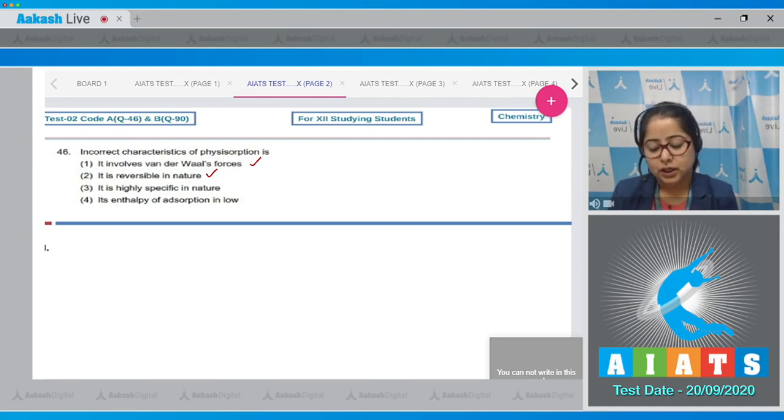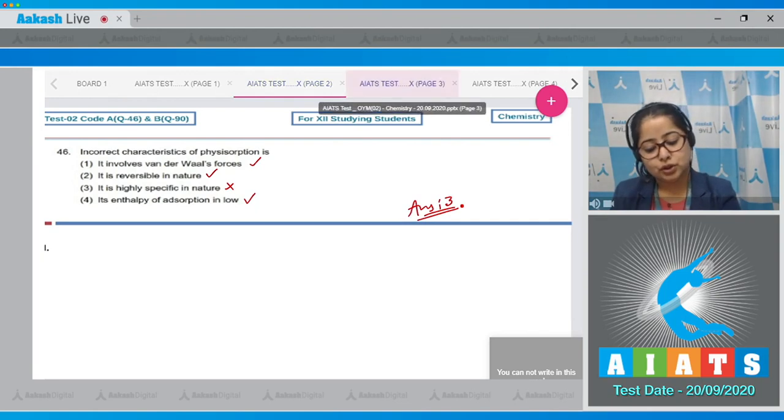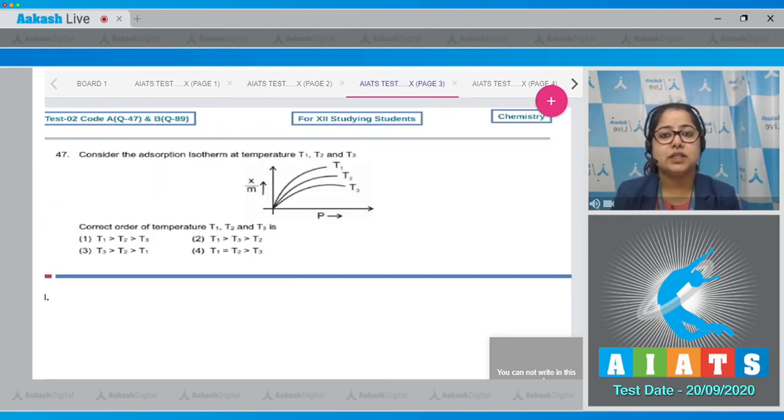Moving to next, it is highly specific in nature. Student, this is an incorrect statement as we all know that chemisorption is highly specific in nature. On the other hand, physisorption is not specific in nature. Moving to last, its enthalpy of adsorption is low. Student, this is also a correct statement. That means the correct answer for this question is option number 3. Moving to next question, students, which is question number 47.